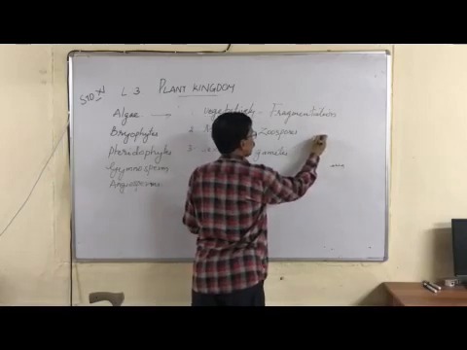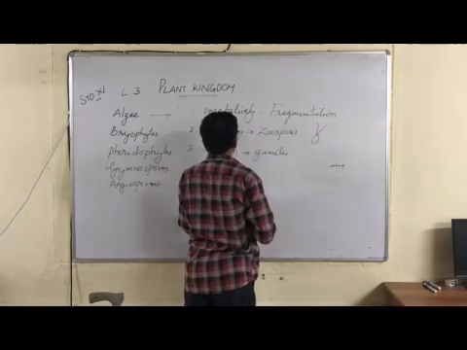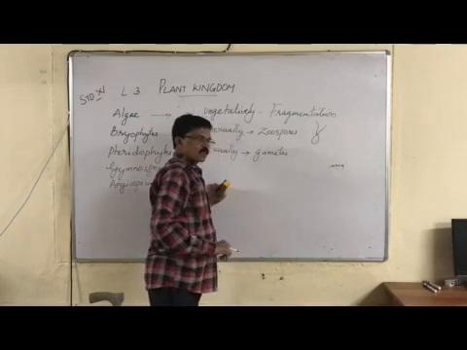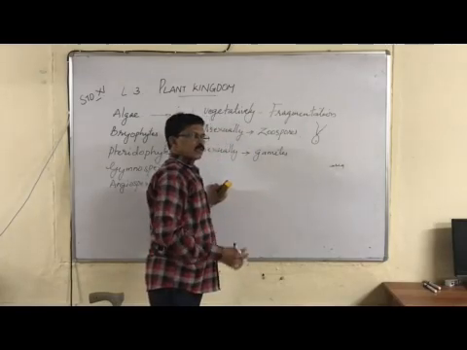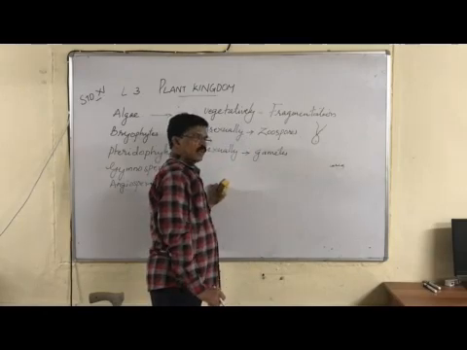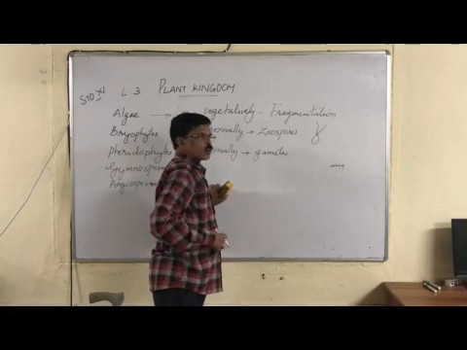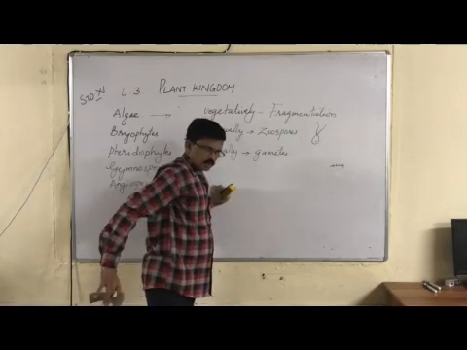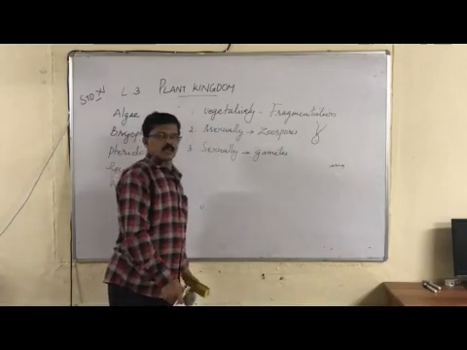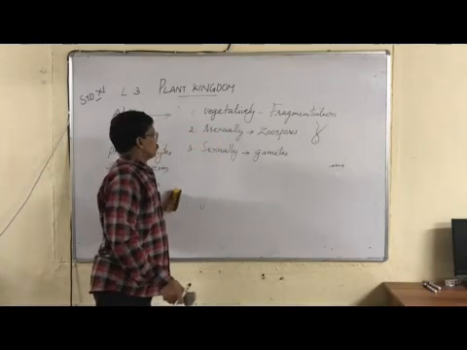So, during asexual reproduction, the plant body, particularly Chlamydomonas, Spirogyra, and many other types of algae, reproduce asexually by forming zoospores. The entire content of the protoplasm divides by mitosis and forms small flagellated cells called zoospores. They are motile. Zoo means motile, movable. So motile spores, those are zoospores.